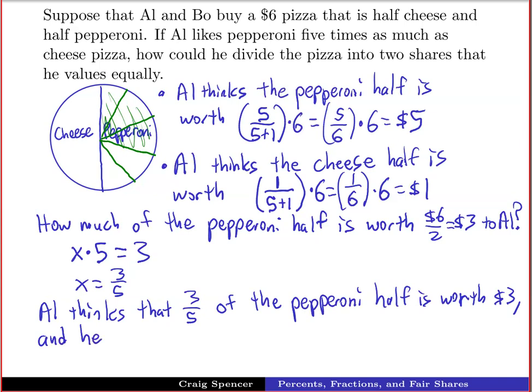And he also thinks that 2/5 of the pepperoni half, the remaining part of the pepperoni half, and all of the cheese together would also be worth $3.